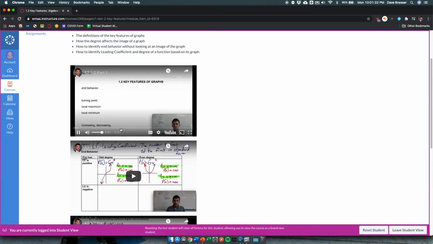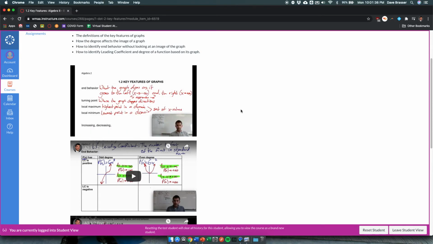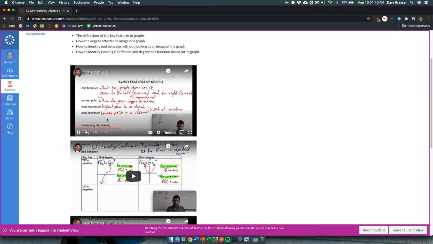Now, it's going to be similar to what we do in class, but obviously we're losing some engagement between teacher and student. Now, if a student wants to use this for review, that's awesome. If they want to speed me up, they can go to settings, they go to playback speed, and then they can go to like 1.25, where all of a sudden they sound a little more chipmunkish.